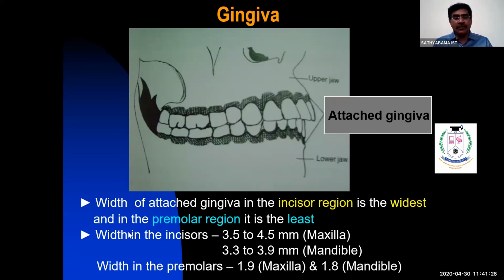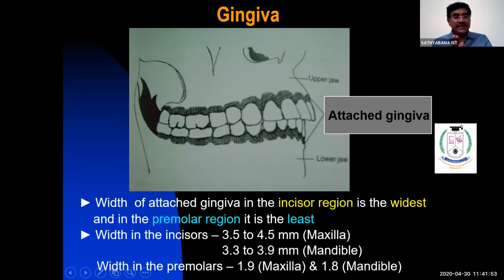In the incisors, especially in the maxilla, it is 3.5 to 4.5 millimeters, and here 3.3 millimeters in the mandible. The least width is 1.9 millimeters in the maxilla and 1.9 in the mandible.